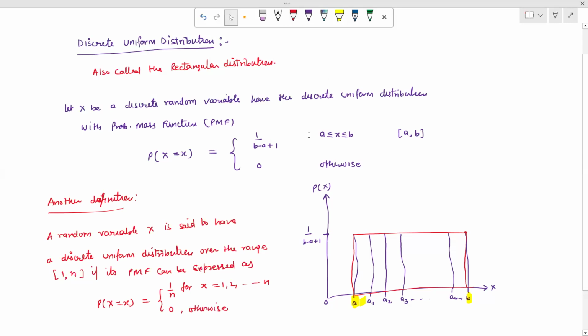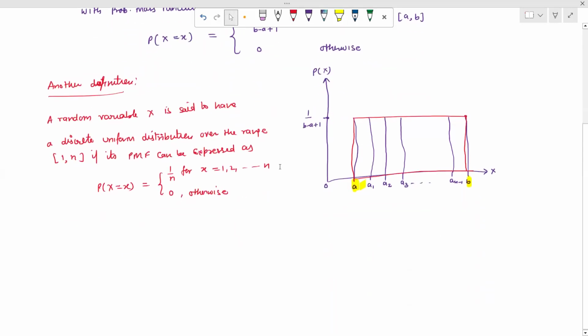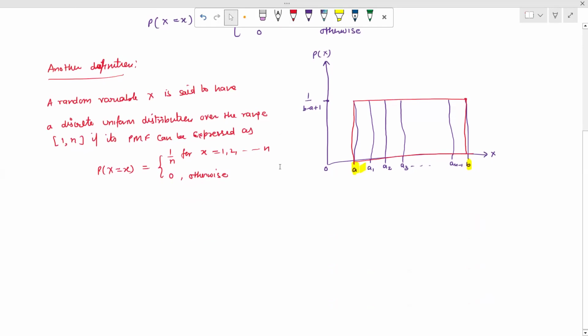So 1 upon n is also a constant. So the PMF is constant. That's why it makes a rectangle form. Here we have one parameter, that parameter is n.